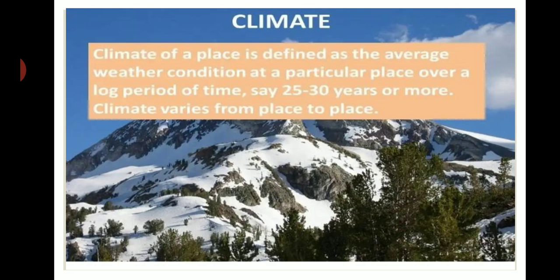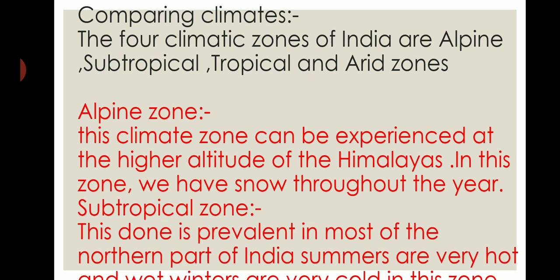So weather describes the short-term atmospheric condition of a place, whereas climate describes the long-term average weather condition of a particular geographical region. Weather at a place changes suddenly and is applicable to a smaller area, maybe a city or a small group of cities, while climate change takes place very slowly over a long period of time and is applicable to a much larger area, maybe a state or a region.